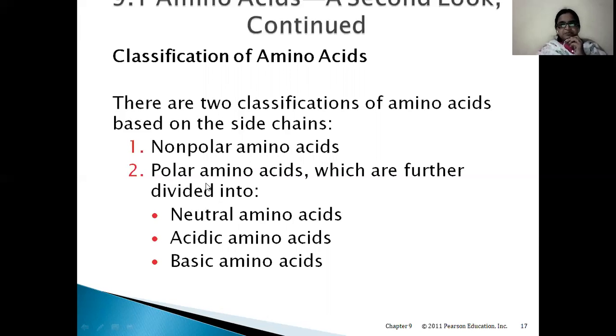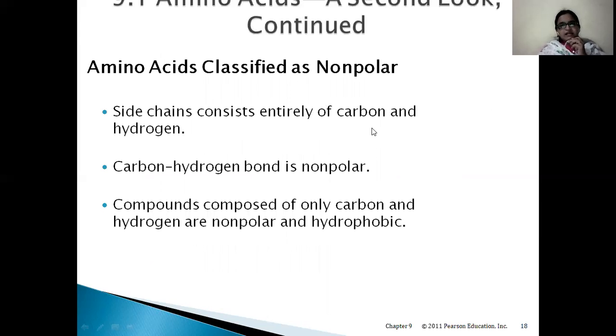There are two classifications for amino acids based on the side chain: non-polar amino acids and polar amino acids, which are further divided into neutral, acidic, and basic. Now, what are non-polar amino acids? Their side chains consist entirely of carbon and hydrogen. So in the side chain or R group, there are only carbon and hydrogen atoms. These carbon-hydrogen bonds are non-polar. Compounds composed of carbon and hydrogen are usually non-polar.